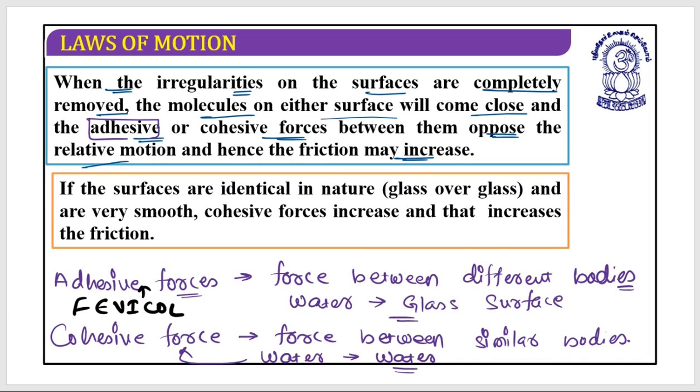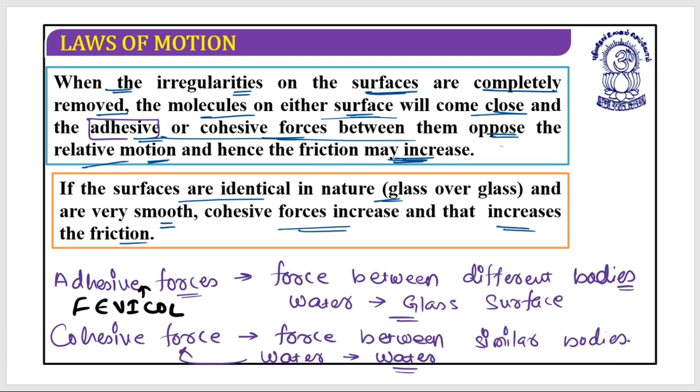So what we were discussing is that when the irregularities on the surfaces are completely removed, the molecules on either surface come close, and the adhesive or cohesive forces between them oppose the relative motion, and hence the friction may increase. If the surfaces are identical in nature and very smooth, cohesive forces increase, and that increases the friction.